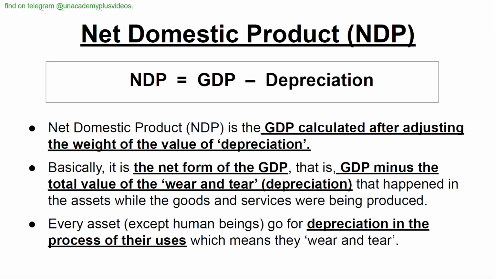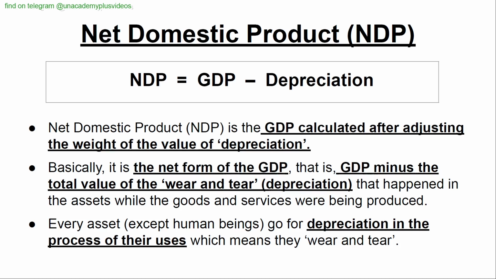Net domestic product, NDP. Net domestic product is equal to gross domestic product minus depreciation. NDP is the GDP calculated after adjusting for the value of depreciation. Basically, it is the net form of the GDP, that is GDP minus the total value of wear and tear, that is depreciation, that happened in the assets while the goods and services were being produced.